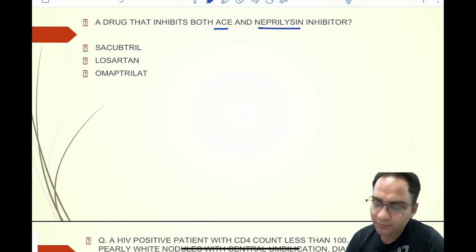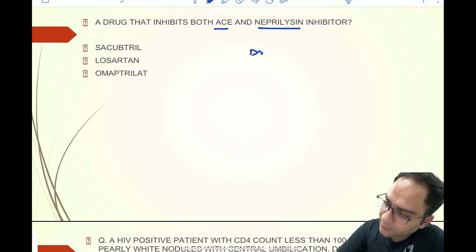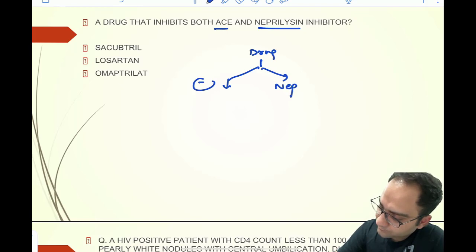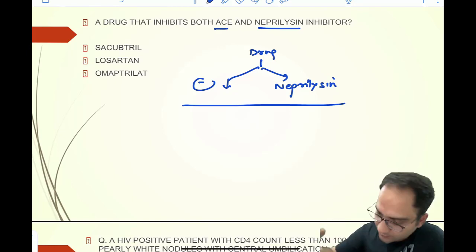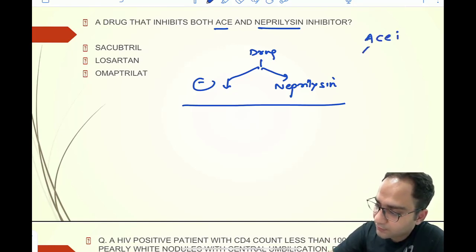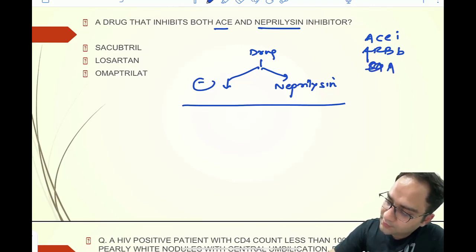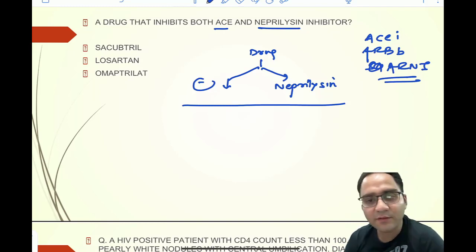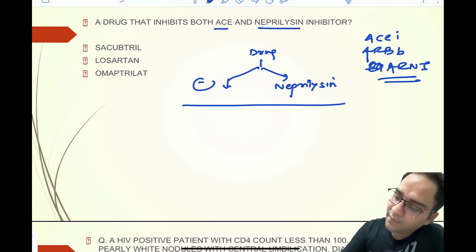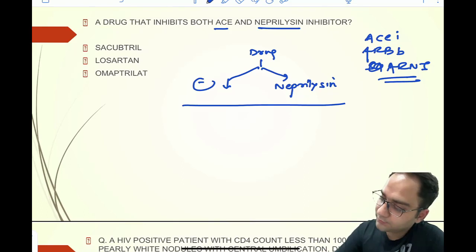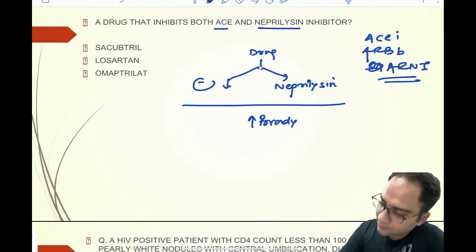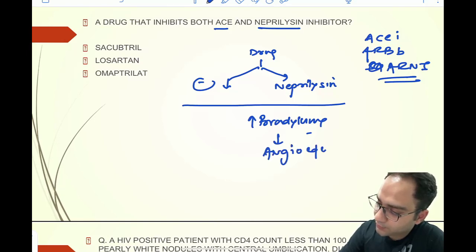So you have to remember that this is one of the drugs which, among the other groups of the same drugs that we have, that is the ACE inhibitors, ARBs, and the new group of drugs ARNI, has the maximum potency to cause increased bradykinin levels, and hence angioedema.